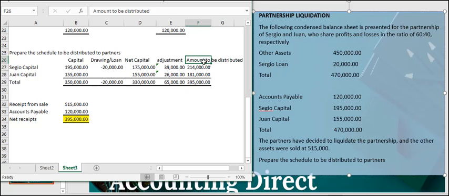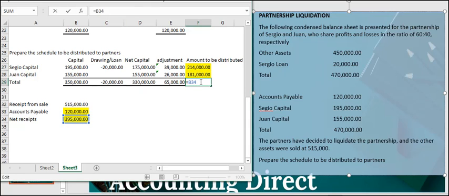Okay, so after liquidating the business, we pay first to the creditors amounting to 120,000, and the remaining amount of 395,000 will be distributed to partners. Sergio will receive 214,000, Juan will receive 181,000.